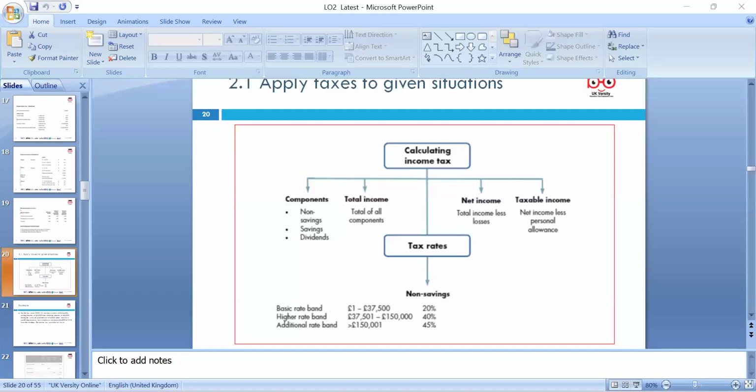Okay, then please, M1: assess the effect of taxation on financial decisions made by individuals and businesses. The business may be affected by sector taxes, so it is important to ensure you are complying with any sector tax obligations in different sectors, and to reduce your tax cost. The taxation can affect your business, and employees often don't need to spend a lot of time thinking about the taxes and national insurance directly deducted from the gross monthly salary. That can have a huge impact, so we need to look at it.